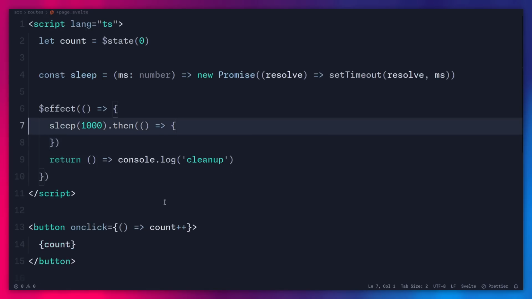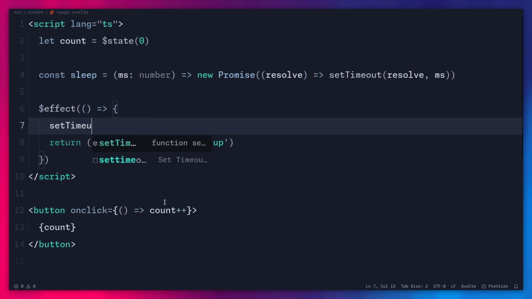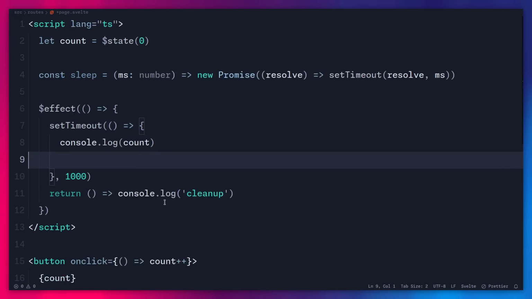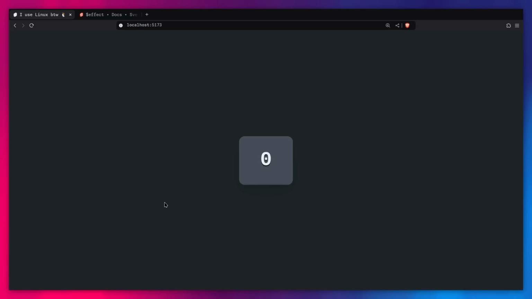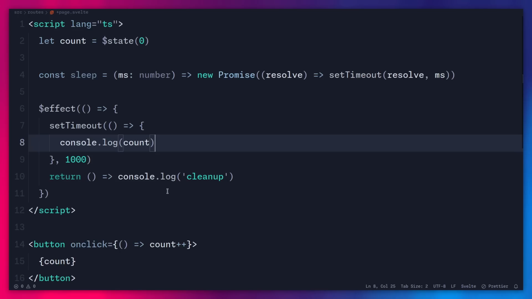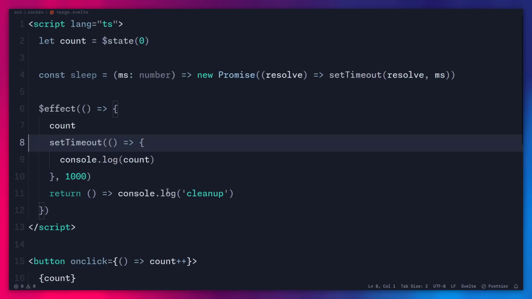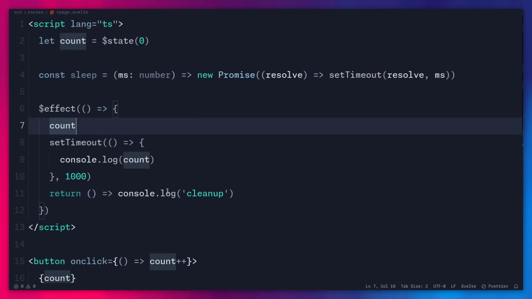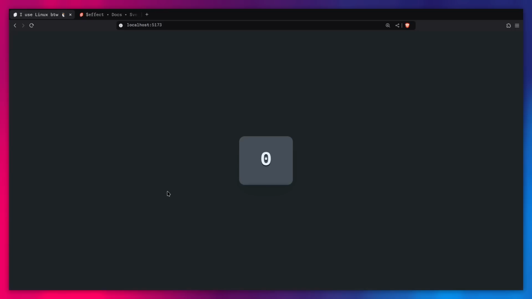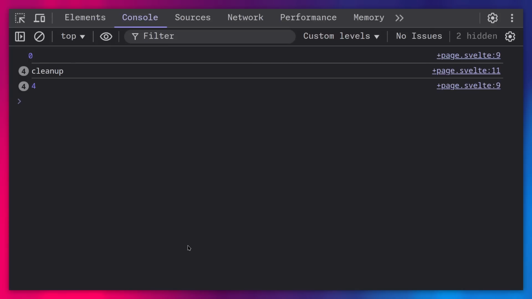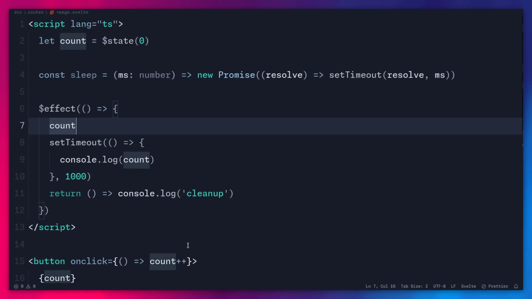So for example, if we forget about this, let's just use set timeout. So I'm going to pass a callback to set timeout. Let's also give it 1 second. We're also going to see that count is not going to be tracked inside set timeout the same as before, right? So now we can increment the count, and we're going to see the result is going to be the same. Of course, unless we pass in count as a dependency. So now this is going to be tracked and is going to rerun things. Alright, so if I save this, refresh again, and now we can just increment the count, and you're going to see because we're using set timeout, it's going to output it like this, right? So that is something really interesting.